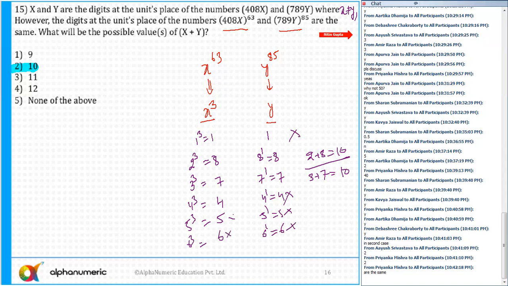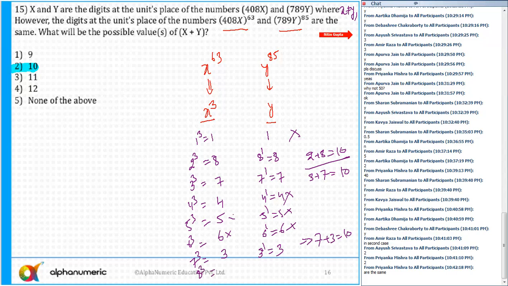So similarly, 7 cube is 343, ending in 3. Yes or no? And 7 to the power 1, that is also not possible. I need 3, okay. Here it is 3 to the power 1, which is equal to 3. So here it will be 7 plus 3. That is again 10.